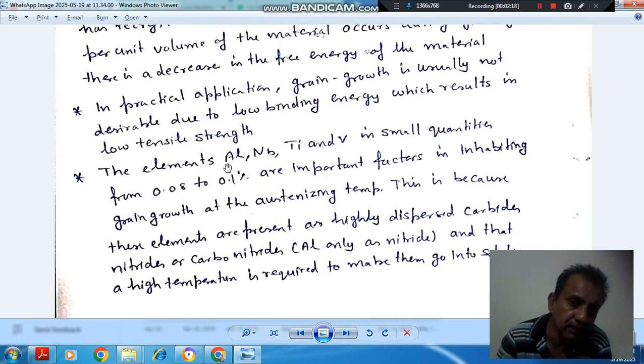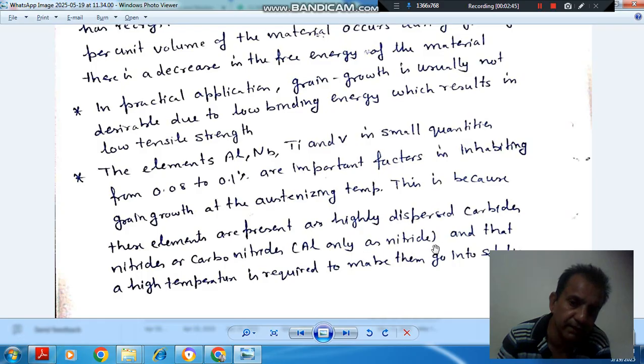The elements Al (aluminum), Ti (titanium) and V (vanadium) in small quantity, from 0.08 to 0.1%, are important factors in inhibiting grain growth at the austenitizing temperature. This is because these elements are present as highly dispersed carbide, nitride, or carbonitride.